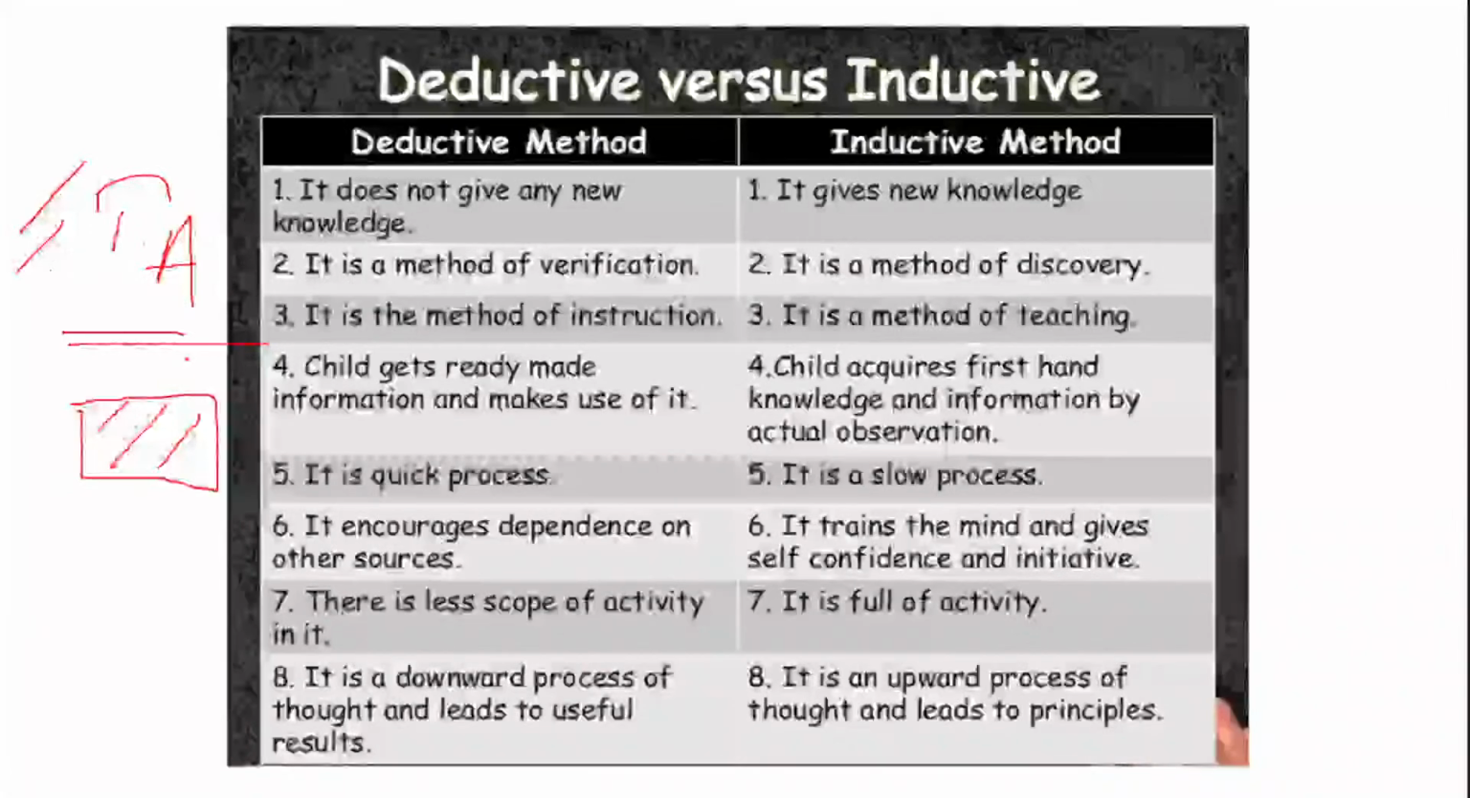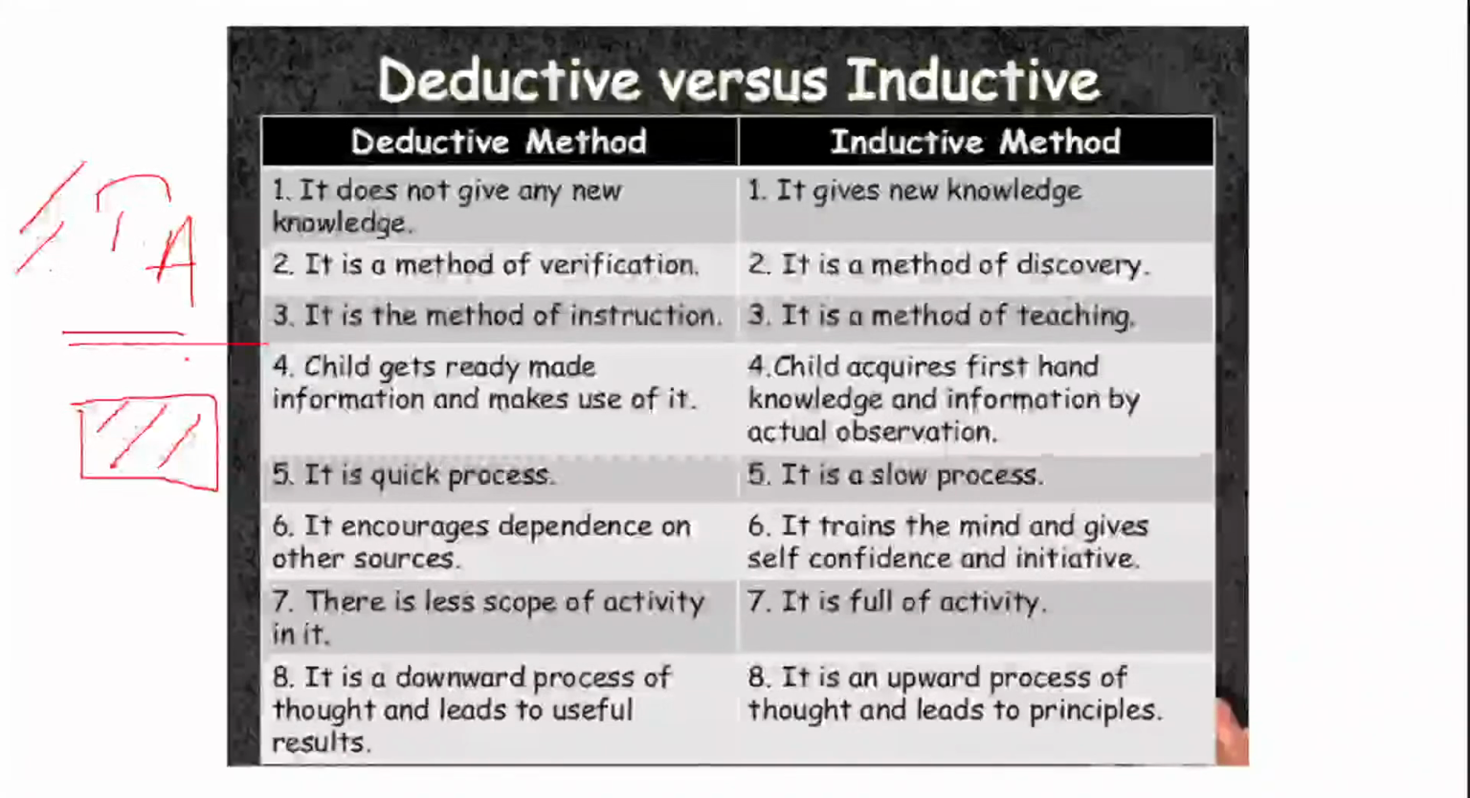It encourages dependence on other sources. Because as I said, there is no discovery or new knowledge over here, there is more encouragement to depend on other sources in order to get the information and just use it. So there is less scope of activity in this particular method. As I said, it is just the recalling part.